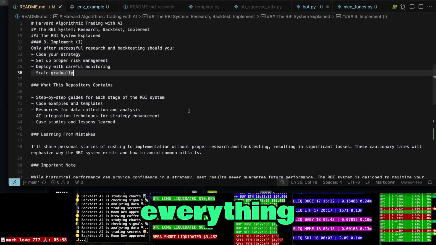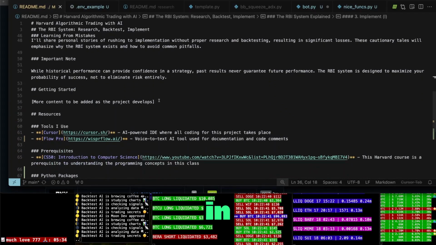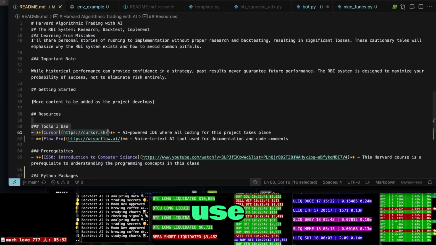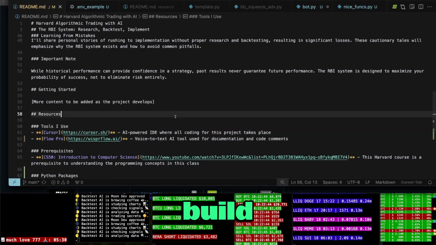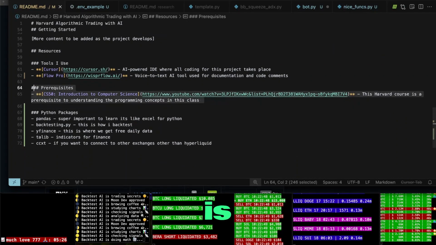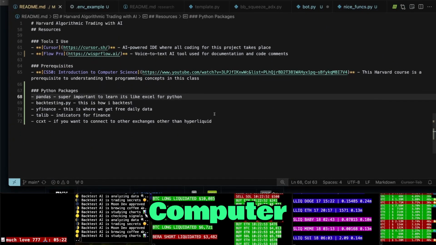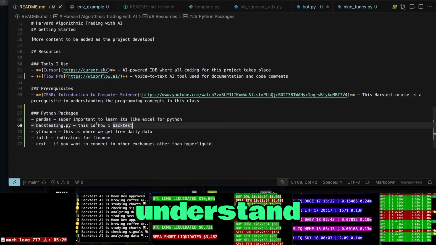This repo has everything in it. The full RBI system. I showed you all of the places in order to research. I showed you how to use AI and coding to build trading bots. I showed you everything. The prerequisite to this is Harvard CS50. Go watch that. The introduction to computer science. If you understand that, you will understand everything.